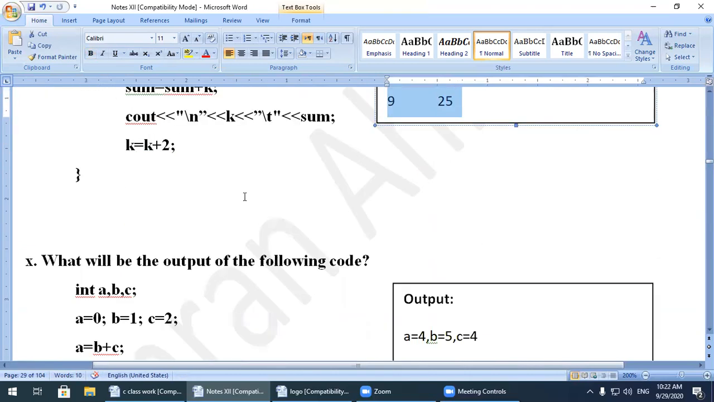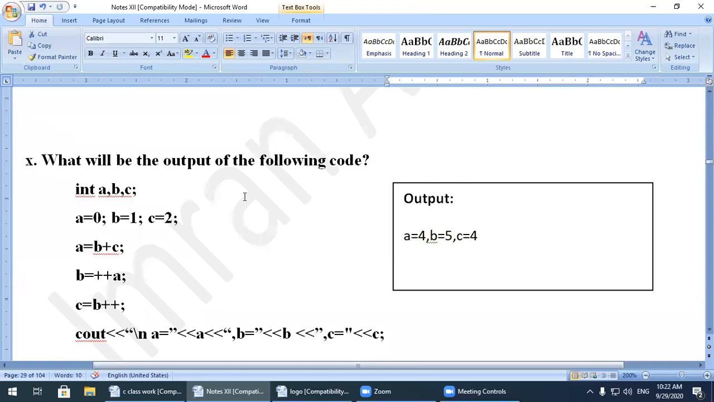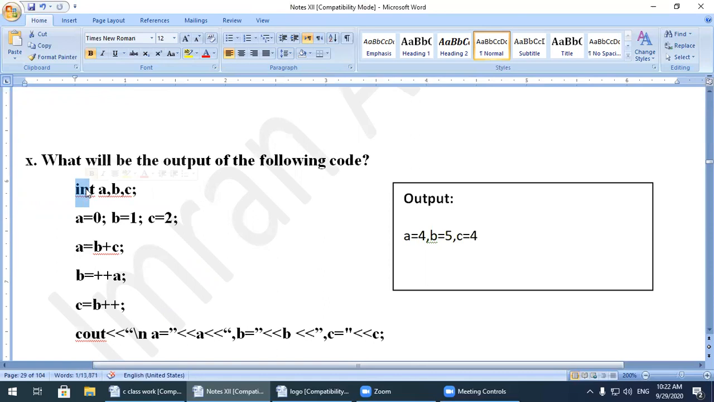Next question, question number 10. What will be the output of the following code? They are asking about the code again. In this program we have three variables, A, B, C. The initial value of A is 0, the value of B is 1, and the value of C is 2.